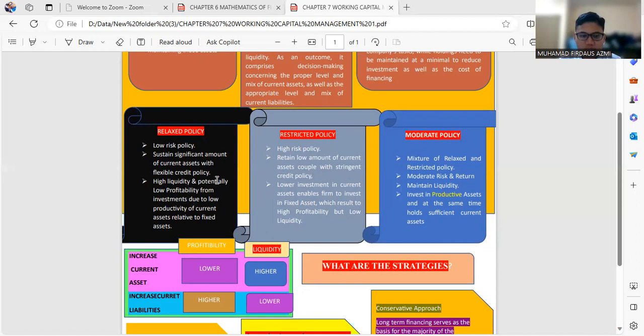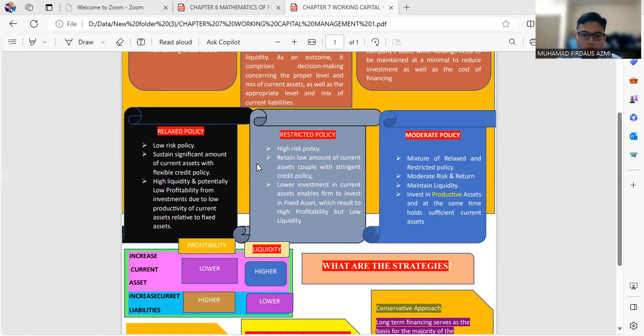For the risk policy, as I said already, with the higher risk policy, alright, it holds a low amount of current assets coupled with a strict credit policy. Lower investment in current assets enables the firm to invest in fixed assets, which results in high profitability but low liquidity.